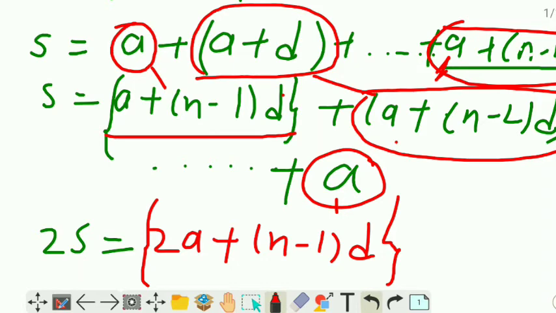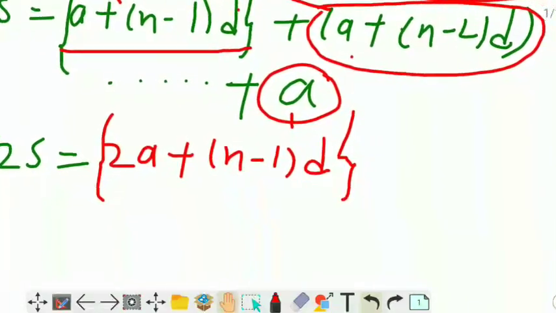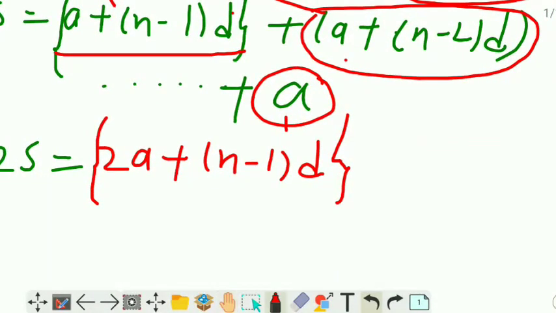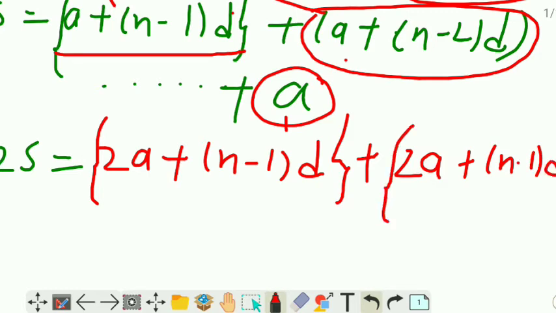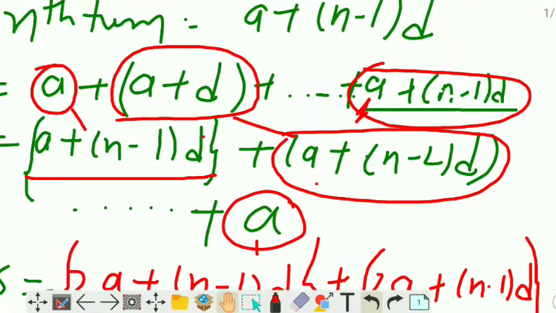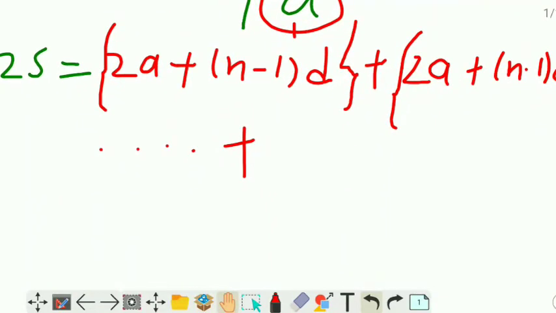So after that we will write here plus 2a plus n minus 1 into d. Okay, close the bracket, then dot dot dot plus. Now again see, this is the last term. Again what will come? 2a plus n minus 1 into d.